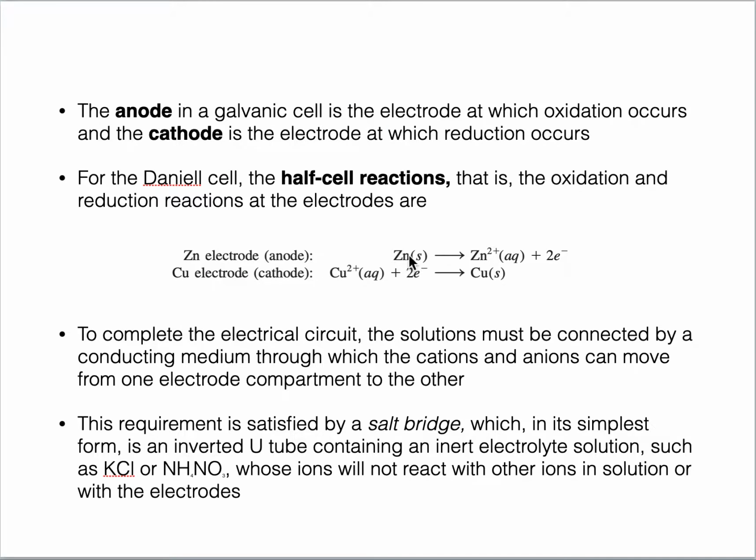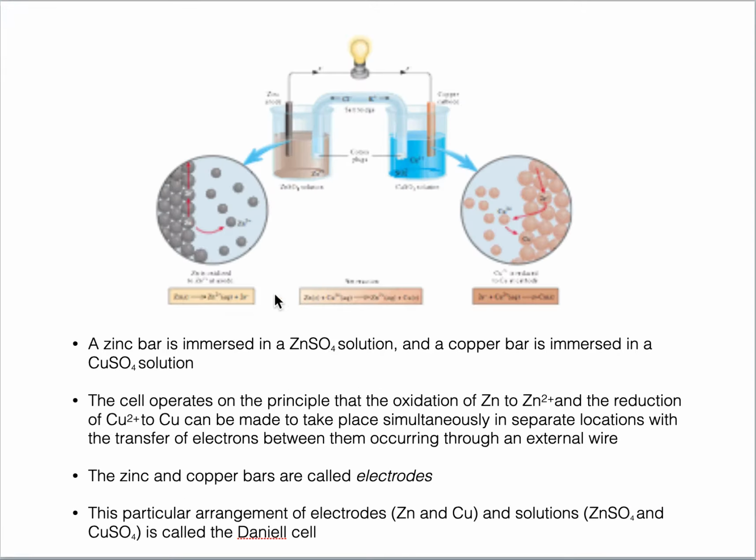So here I have given the same half cell reactions. Individual reactions, for example, individual oxidation reaction and individual reduction reaction, are also known as electrode half cell reactions. So individual electrode half cell reactions are given here, and if you combine them, you will get something like this. This is the full reaction, this is the net reaction, and this is the anode half cell reaction, this is the cathode half cell reaction.